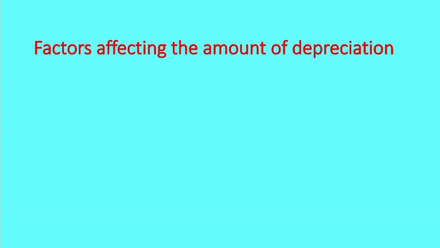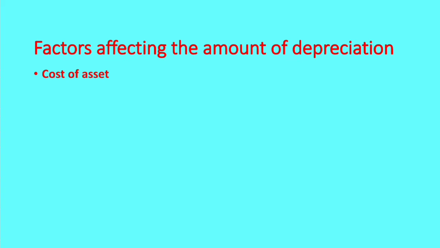Now, factors affecting the amount of depreciation, or the details required to calculate the amount of depreciation. First, we should know the cost of the asset. Cost of the asset includes not only the purchase price, it also includes all the costs which are required to put that asset into a usable condition.